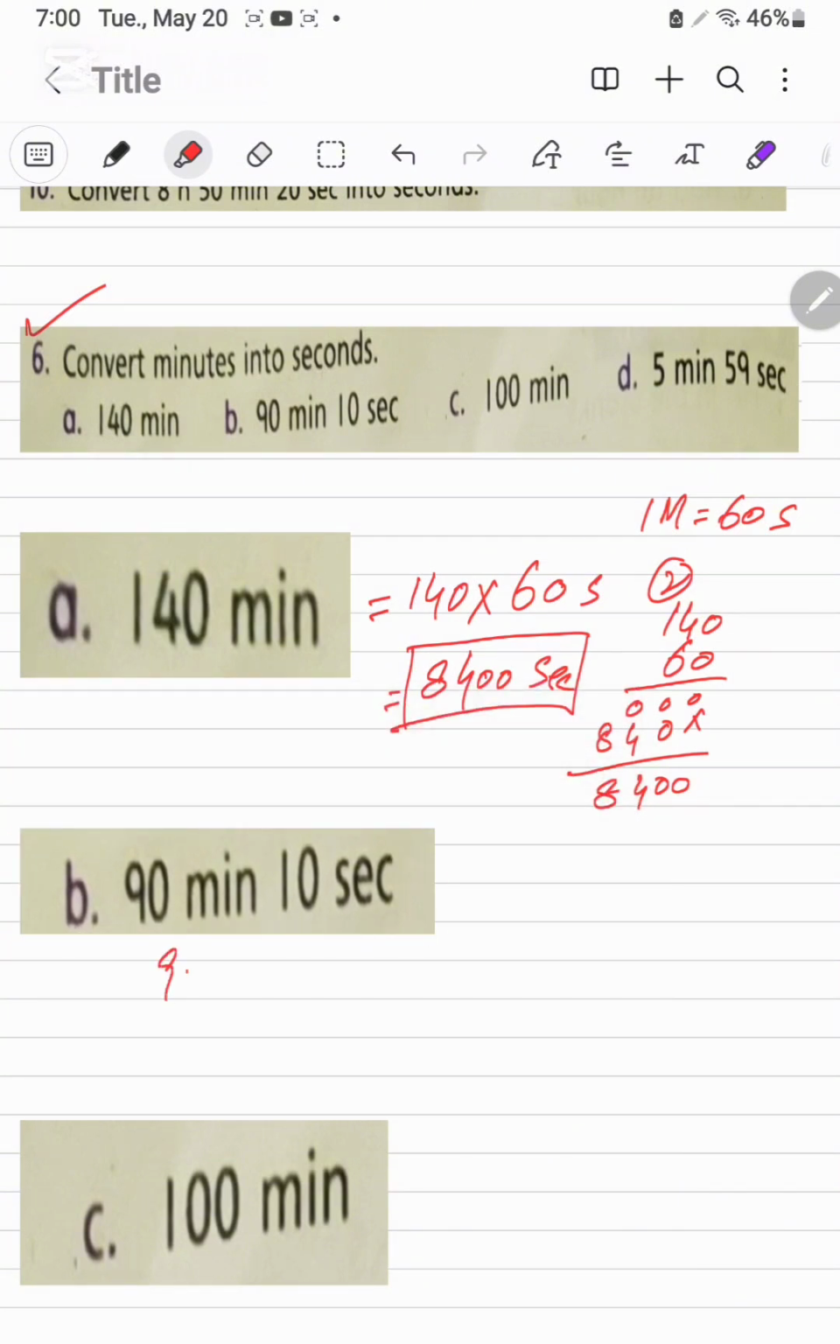It will be 90 multiplied by 60. Now it is in seconds, plus 10 seconds. It will be multiplied. 9 fours are the 54s plus 2 zeros. It will be 5400 plus 10. The total answer is the 5410 seconds.